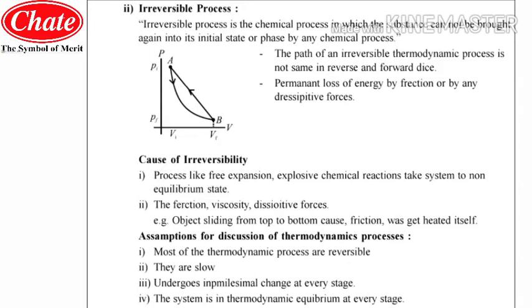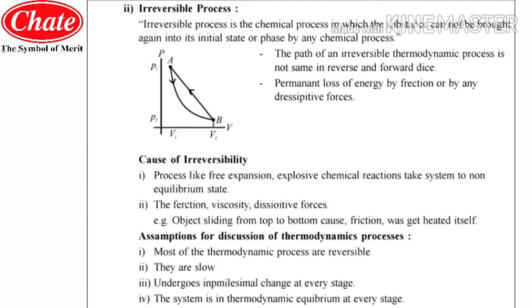In the second path, you can see the volume goes on decreasing and the pressure goes on increasing. The second path followed from the state B goes directly toward A, with the volume decreasing and the pressure increasing. So these are the two different paths followed by this irreversible process. We can say the energy is completely lost and cannot be retained, the paths are two different ones, and it will not be regained in its final state. That's why we can say this is the irreversible process.